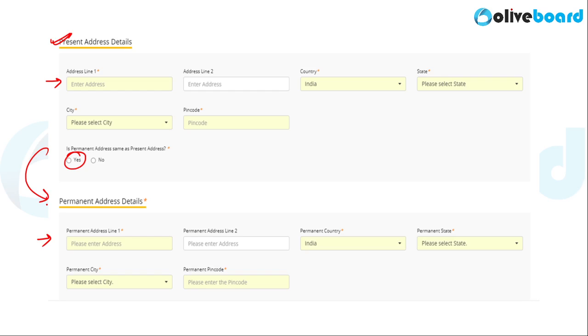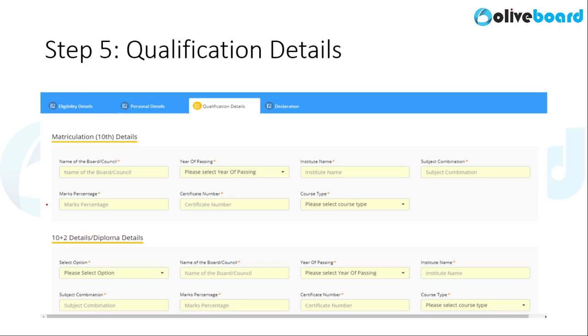Now your present address details can be different from your permanent address details in case you are not living in your home, you are not living in your hometown or your city or your state. So make sure you furnish correct details here. Now, as you click on save and next, you will be redirected to the qualifications page.